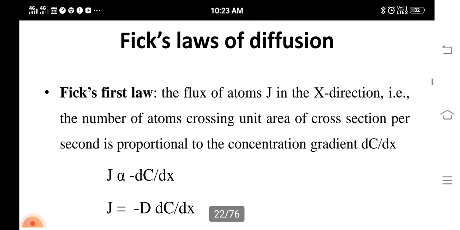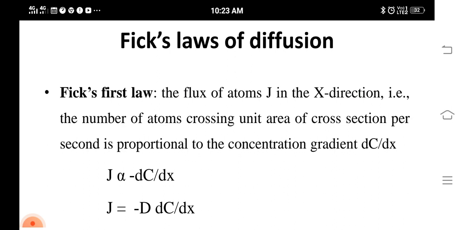Now we can see Fick's laws of diffusion. There are two different laws of diffusion proposed by Fick. What is the first law? Fick's first law states that the flux of atoms J in the x direction, that is the number of atoms crossing unit area of cross section per second, is proportional to the concentration gradient dc by dx.